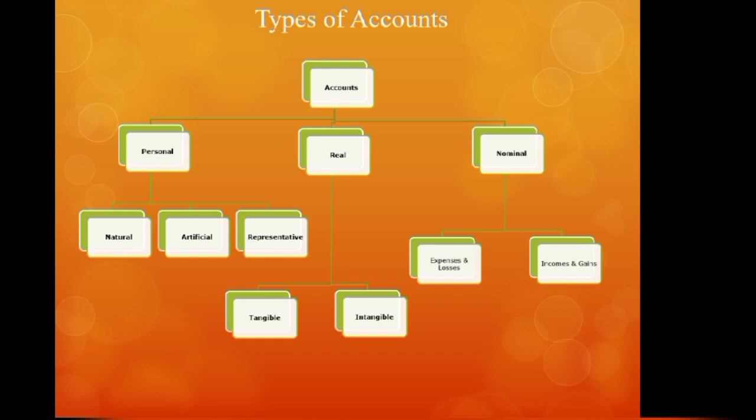Then the third category of accounts is nominal account. Nominal accounts relate to the expenses and losses of the business and incomes and gains of the business. So those types of accounts which are related to expenses and losses will be nominal accounts. Again, the accounts which are related to incomes and gains will also be called nominal accounts.